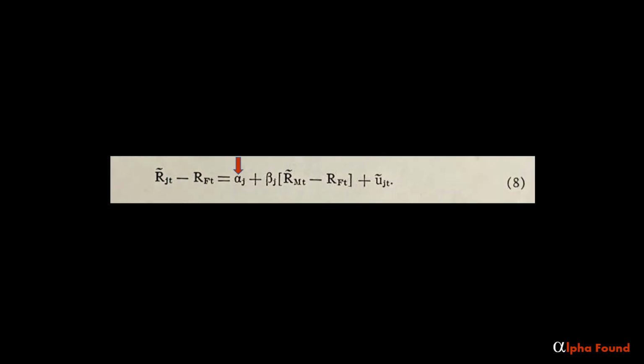The big breakthrough is highlighted here in Equation 8. The intercept of a regression line is called alpha. Alpha can be positive or negative, but the market has a zero alpha. Investors want a positive alpha, not just alpha generically. Alpha is interpreted as excess return after adjusting for systematic risk.